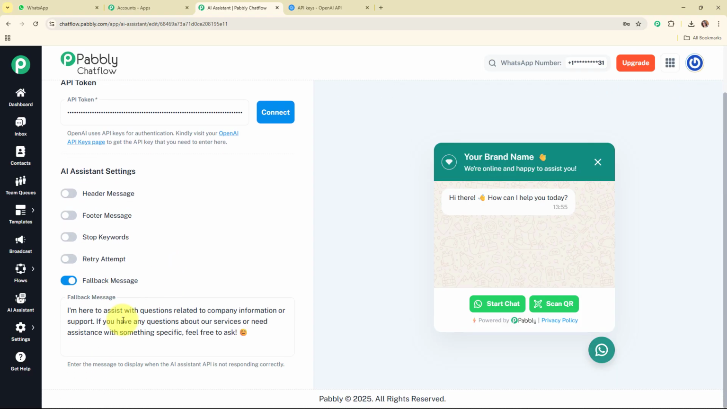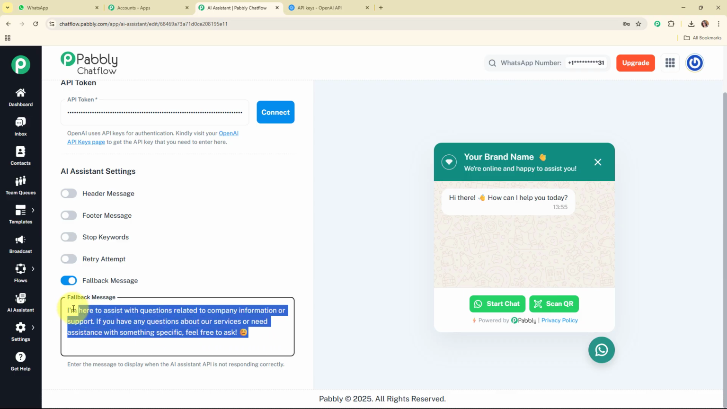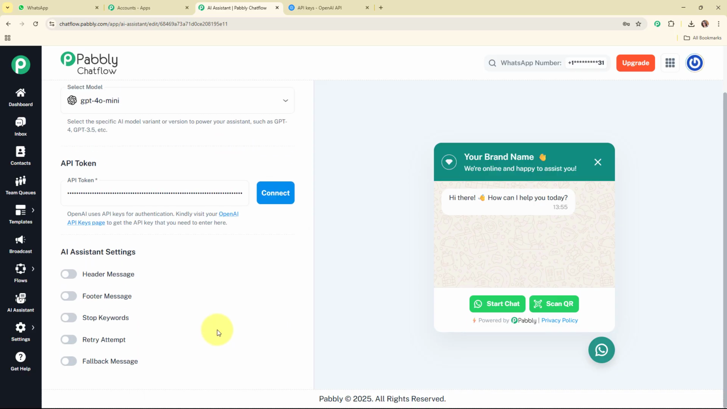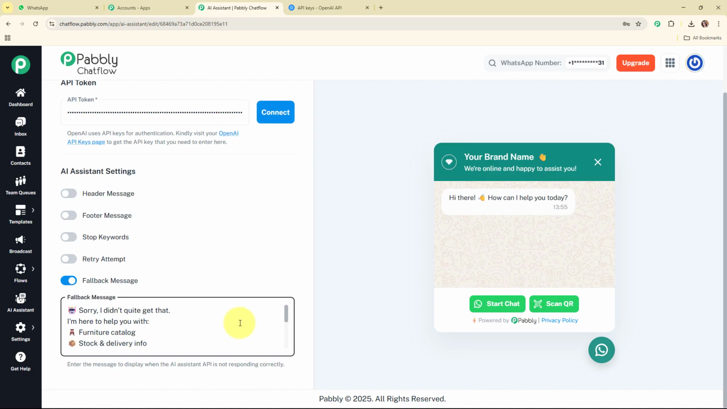And here for the fallback message, you can see a small fallback message already added over here. So I'm going to update this fallback message, and here I'm going to enter the fallback message as: Sorry, I didn't quite get that. I'm here to help you with these categories. Please choose one of the options above or type menu to get started again. Still need help? You can always reach our team at this particular number.